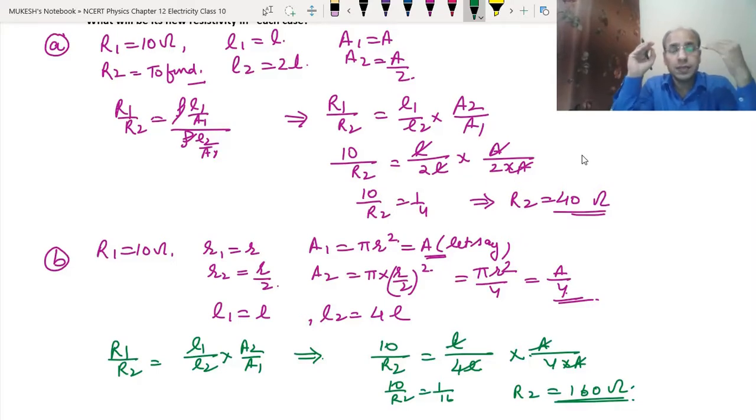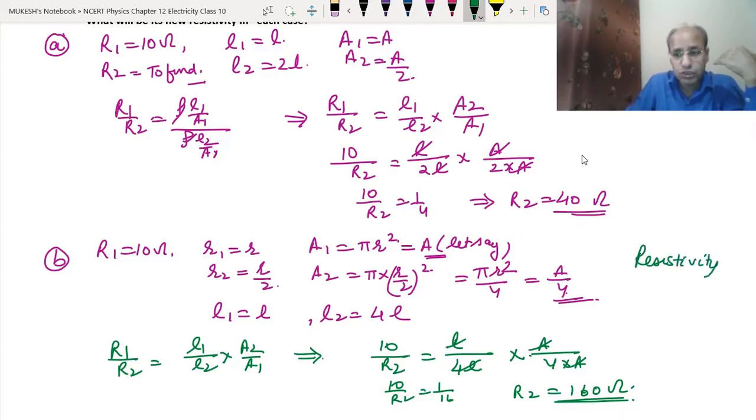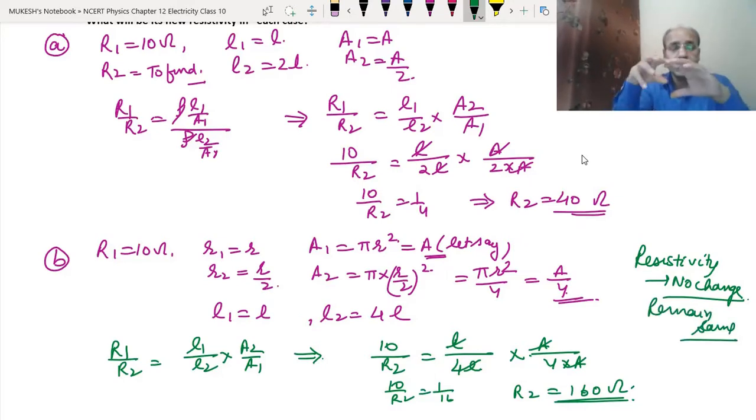I hope if any question of this type comes, then you can do it better. And the resistivity has no change, it will remain the same as we have discussed earlier also. Clear? So these are a few questions that you can practice on this formula. If you want to practice more questions on this formula, then you can write to me. I will send you more questions to practice.